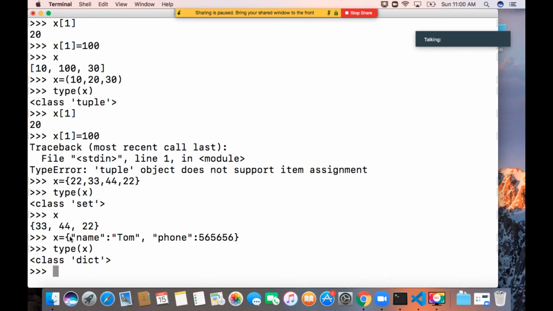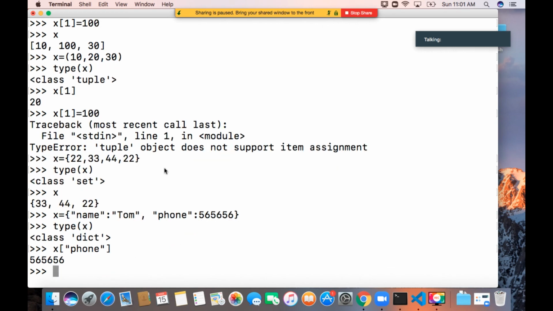If you want to provide key value pairs, this is a key, colon, its value, comma, another key, colon, its value. Like that we can provide any number of keys and values in curly braces; that is a dictionary. If you want to get the phone number, we can provide x of phone, and we'll get the value.